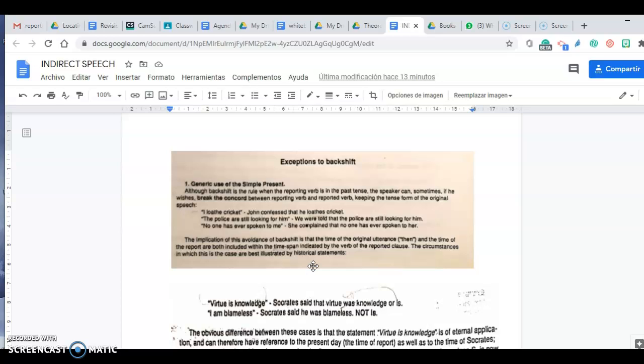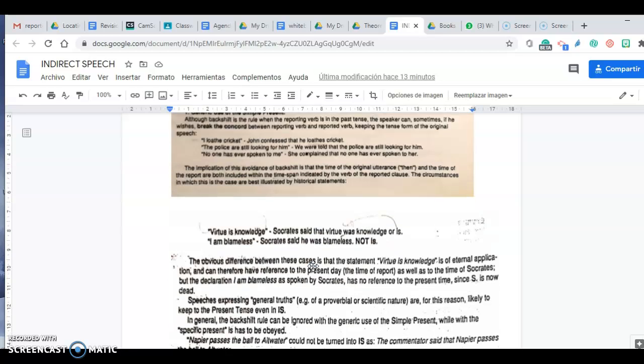The police are still looking for him. So the police are still looking for him, and this hasn't changed. Or if somebody tells me in the morning, you know that the police are on strike, and now it is the afternoon, and I know that the police are still on strike, so I will say he said that the police are on strike, and I will not change that. Okay, so the time span doesn't change.